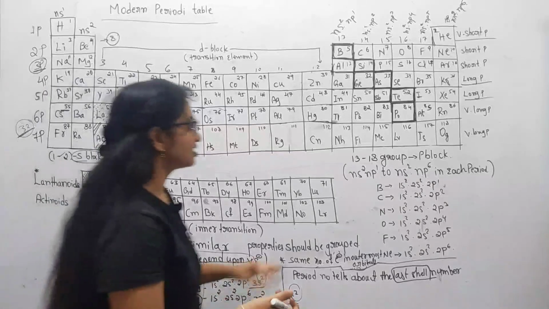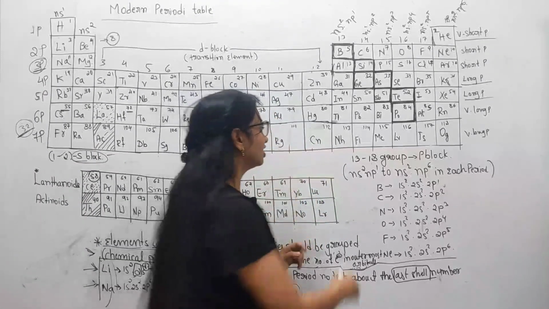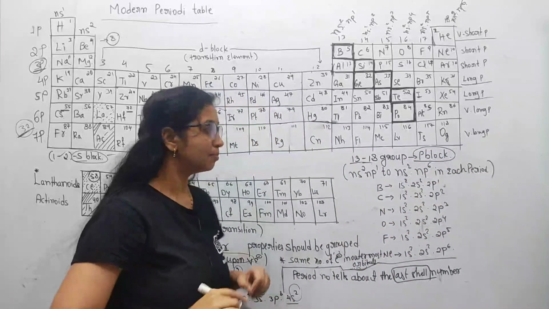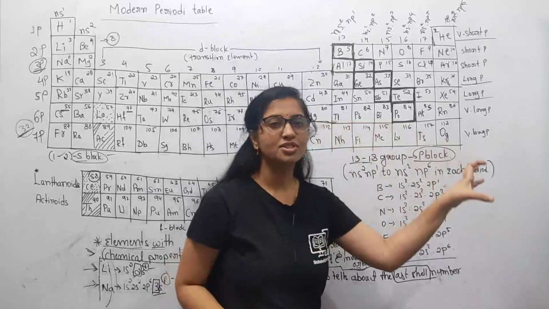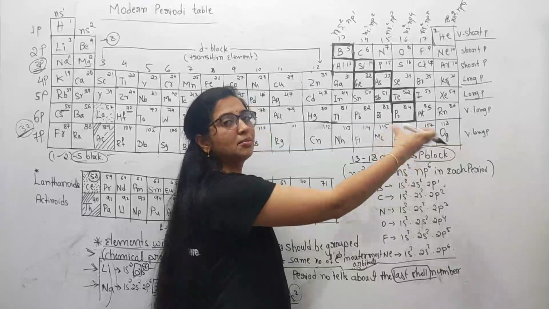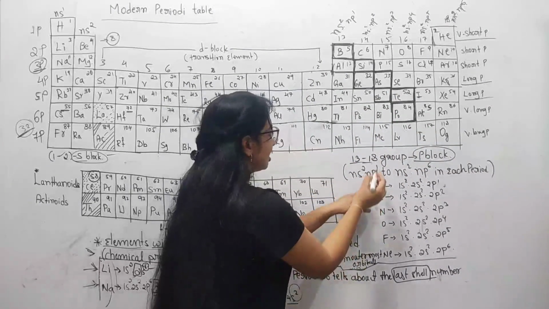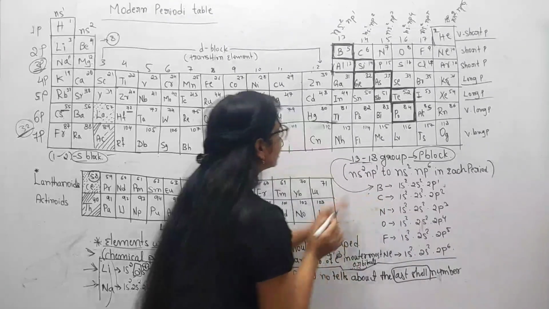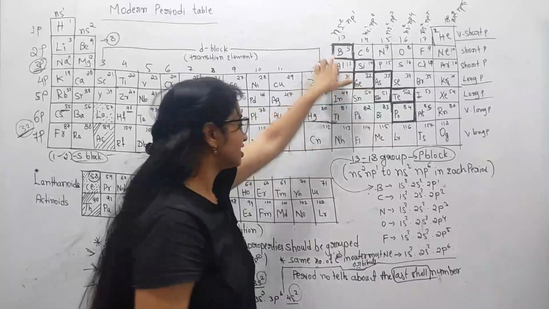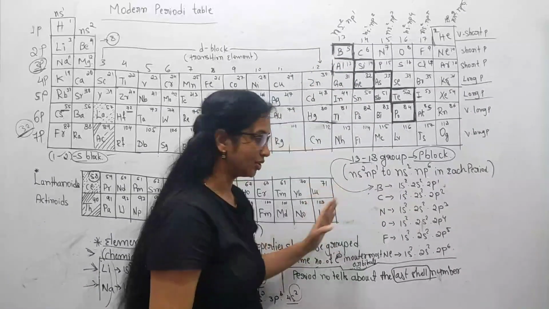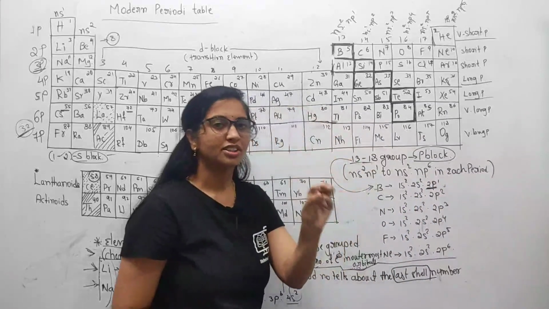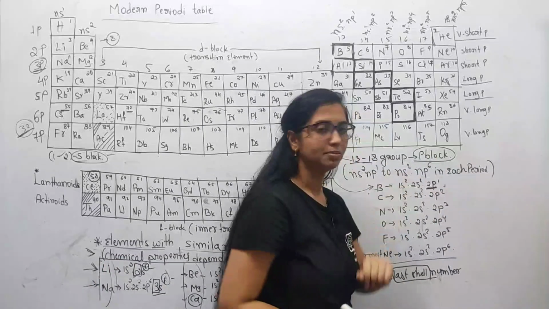So like this, just observe the groups 13 to 18, we have p block elements, meaning here the outermost electrons enter into the p orbital or p subshell. Let me take an example for the 13th group. From the 13th group, I take boron here. Just observe the electronic configuration of boron: 1s2, 2s2, 2p1. So the outermost or last electron enters a p shell only.